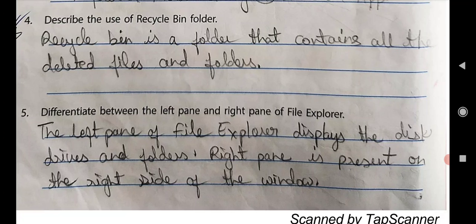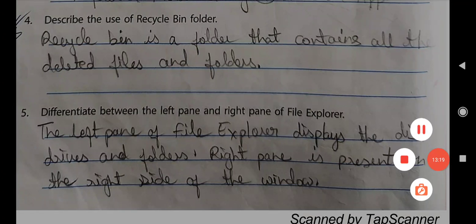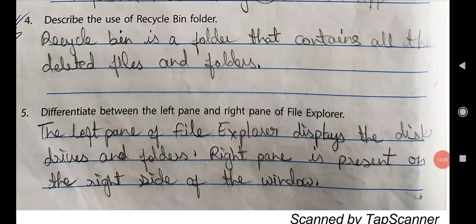Now last question is, differentiate between the left pane and right pane of File Explorer. The left pane of File Explorer displays the disk drives and folders.